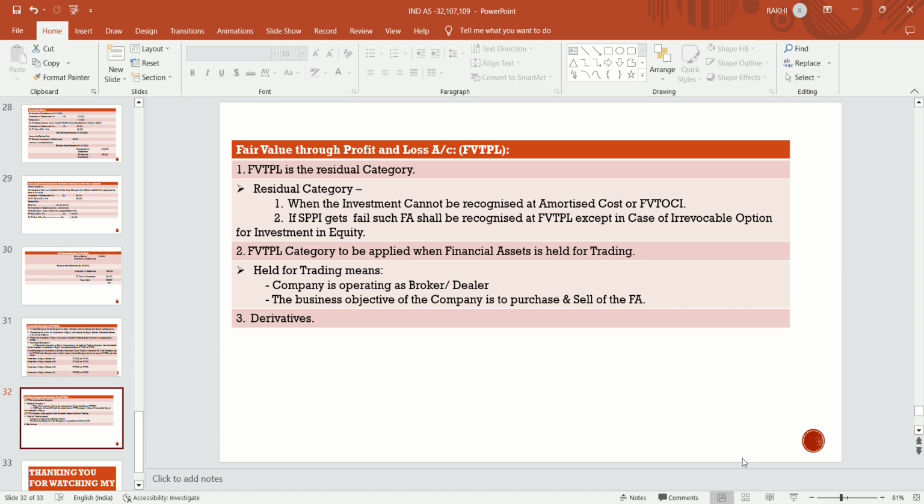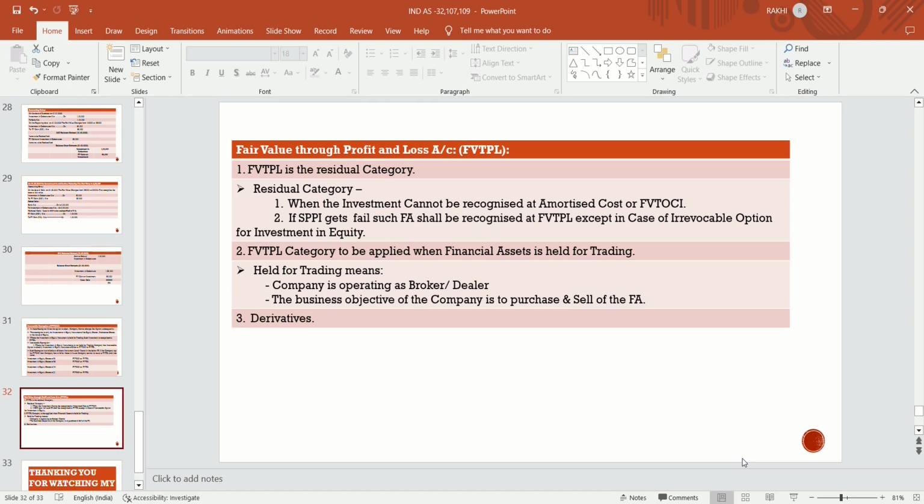Fair value through profit and loss account category shall be applied when a financial asset is held for trading. In case of held for trading, it should be recognized at fair value through profit and loss account. In case of derivatives, if the financial asset is a derivative, it should be routed through fair value through profit and loss account. Held for trading means the company is operating as a broker or dealer, and the business objective is to purchase and sell or financing. So it's a residuary transaction, and any residuary transaction should be recognized through fair value through profit and loss account.